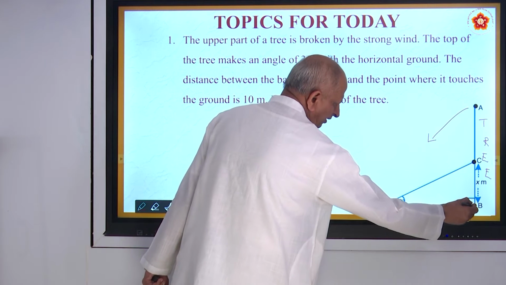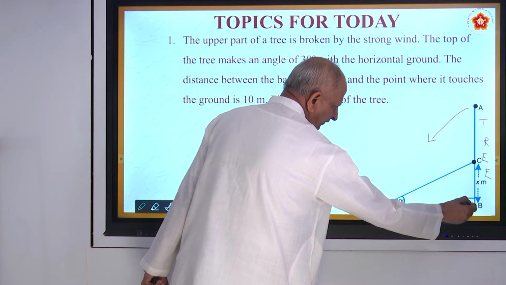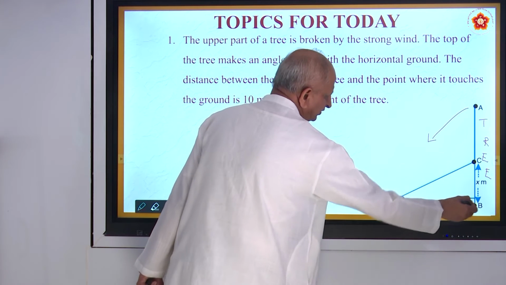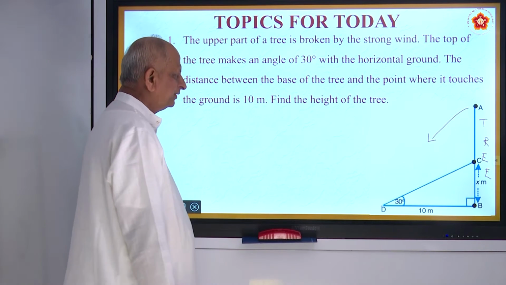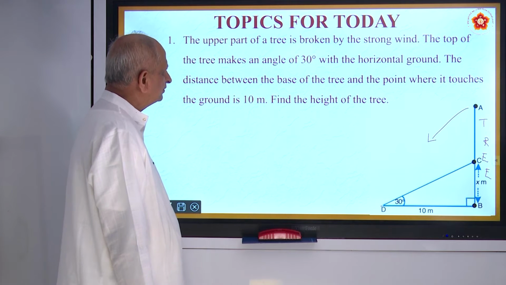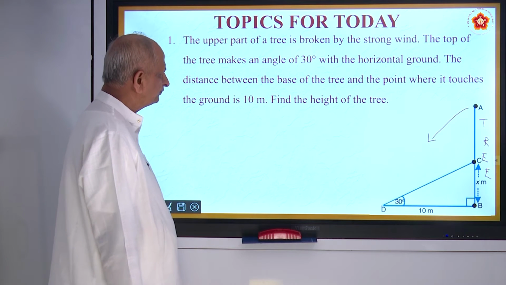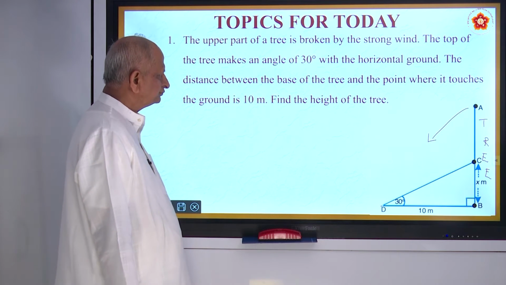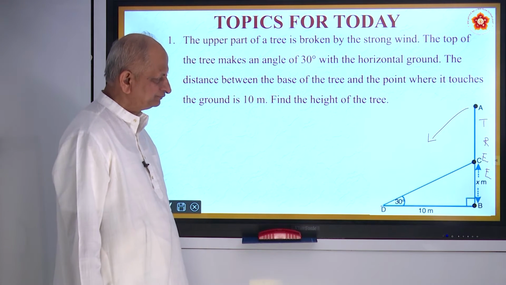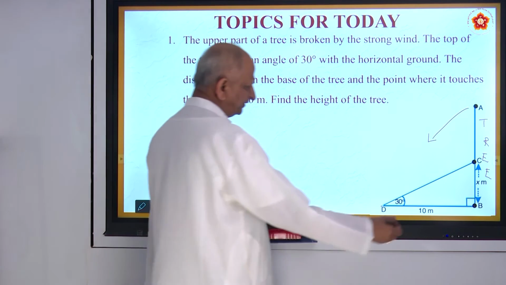This is the bottom of the tree, this is the angle, and this distance is given to be 10 meters. Now the question is, find the height of the tree. So this is x.